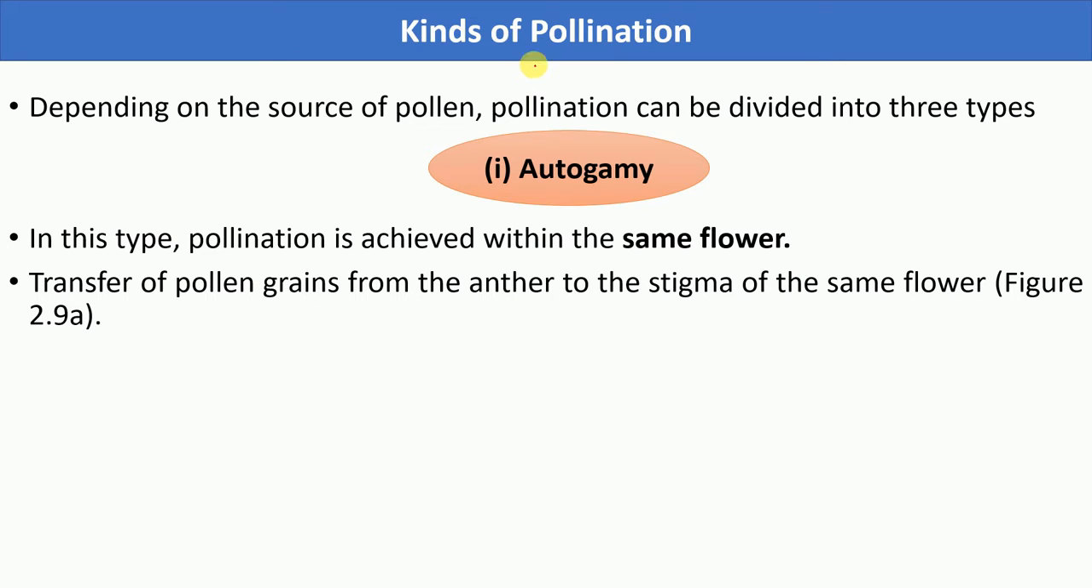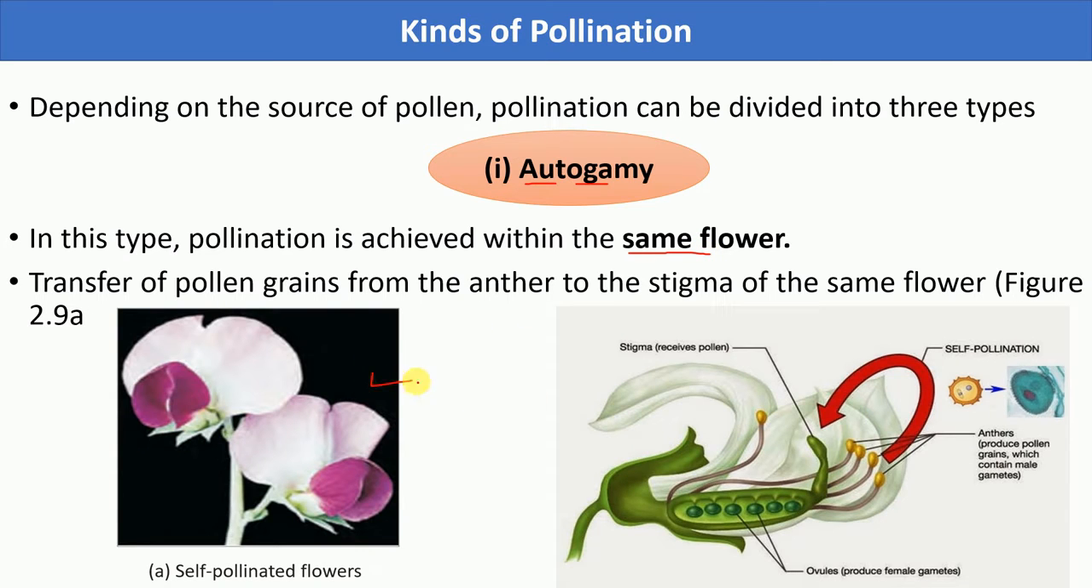So let's have a look at the types of pollination. The first one is autogamy. Auto means self, gamy means fertilization, so it is self fertilization. In this type of pollination, pollination takes place within the same flower, between the stigma and anther of the same flower. So this is the anther and this is the stigma. Pollen grains will be shed from the anther onto the stigma of the same flower. So this is known as autogamy.